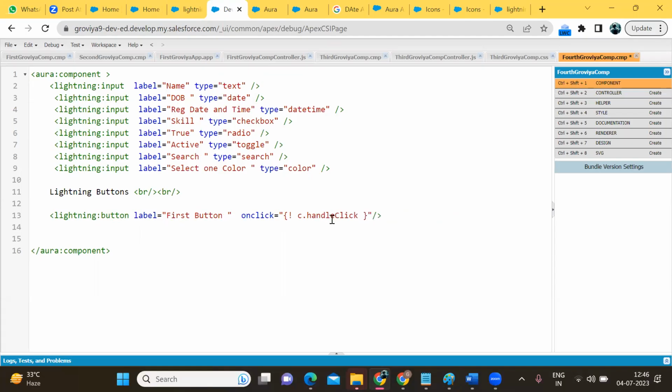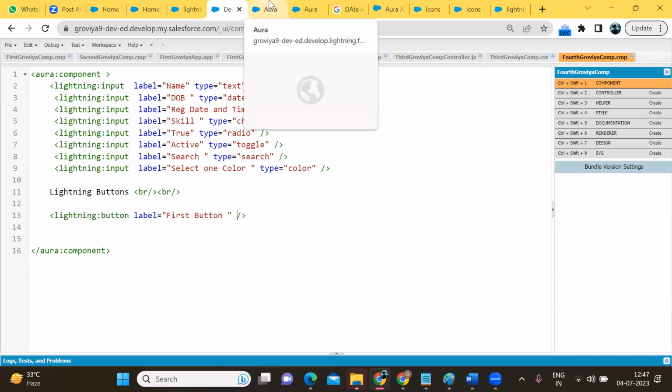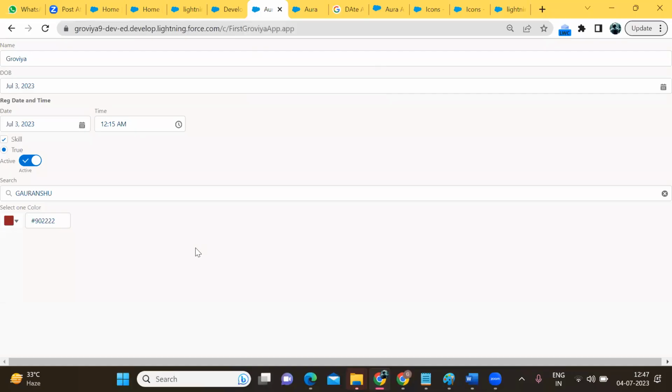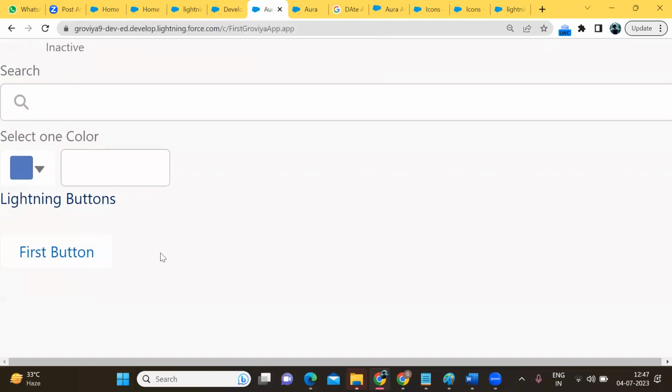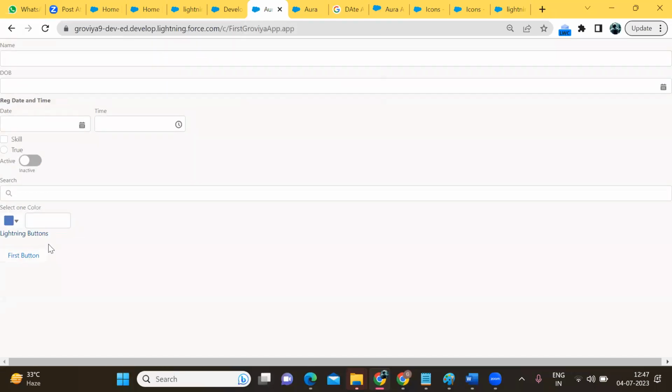On click means if you want to call the function, on click c dot function name. You have to use the on click attribute. So nothing I am writing. Lightning button label first name. Okay, I'm checking whether the first button is coming or not. Refreshing the page. So the first button is coming. Okay, the first simple button is coming.